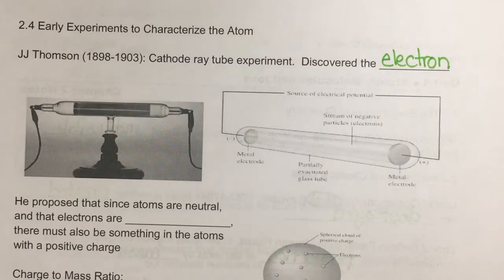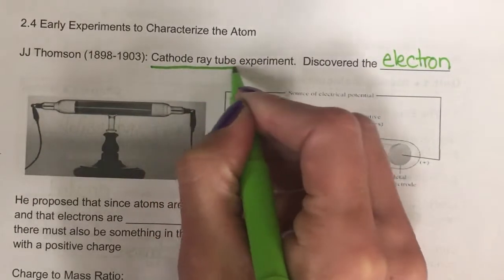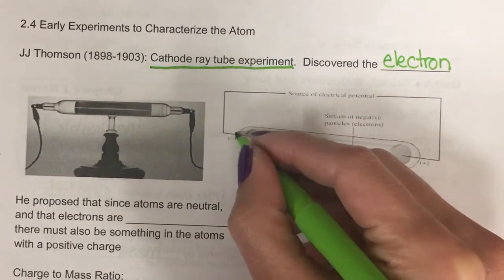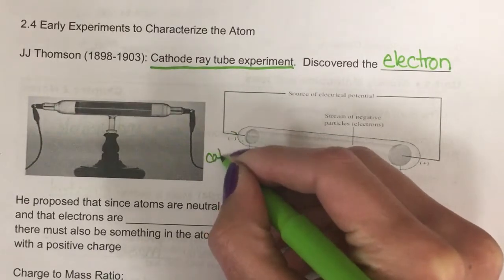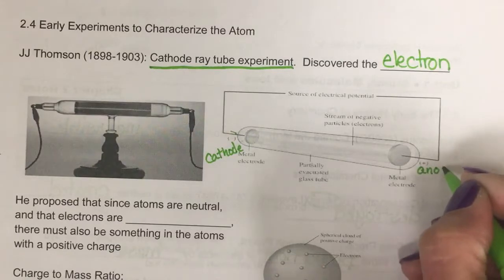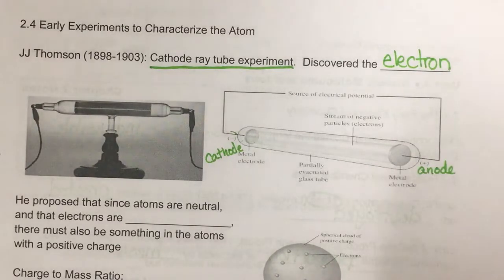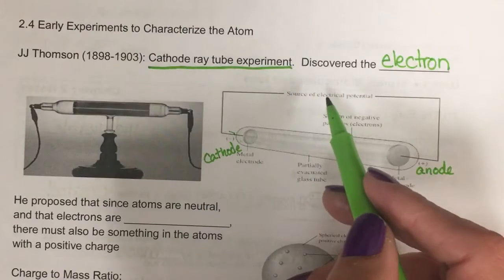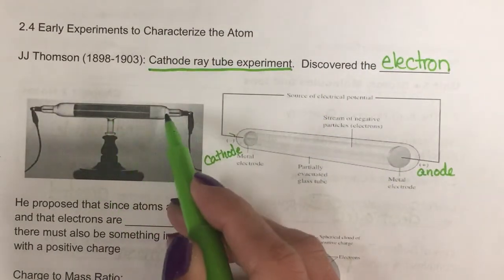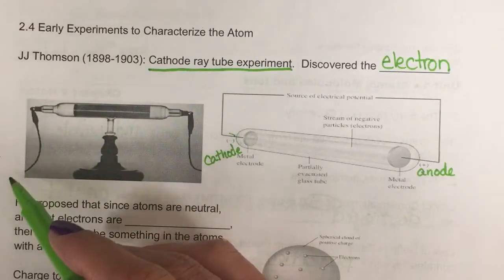And the experimentation that J.J. Thomson did, and you need to know this term, is the cathode ray tube experiment. Now, a cathode ray tube kind of looks like a fluorescent light bulb. It has two different ends. It's got a negative end called a cathode. It's got a positive end called an anode. Now it's called a cathode ray tube because it's going to produce kind of like a laser beam. If you look here, you can see the light going through when I run electric current through it.